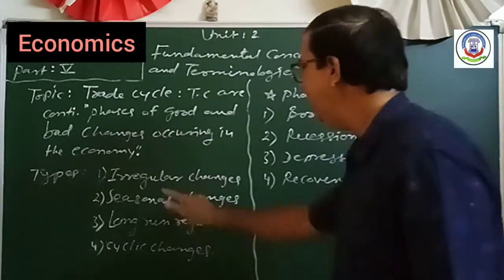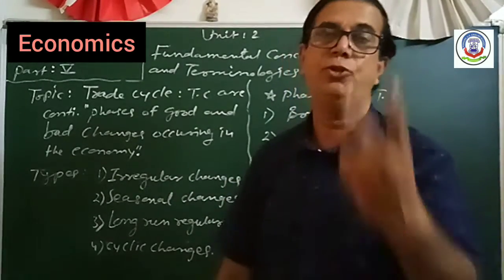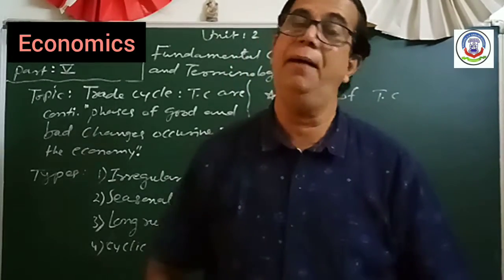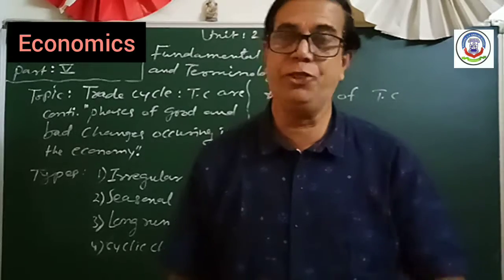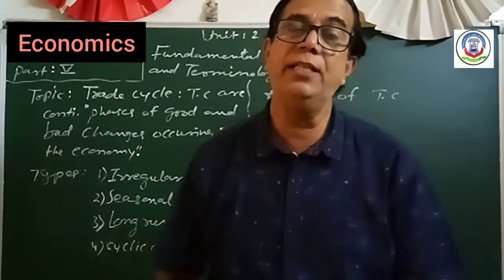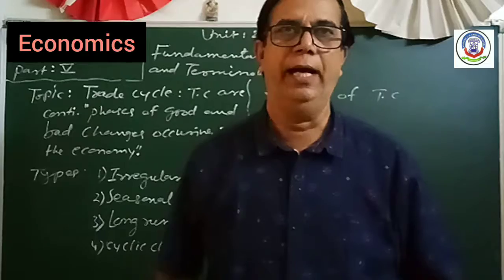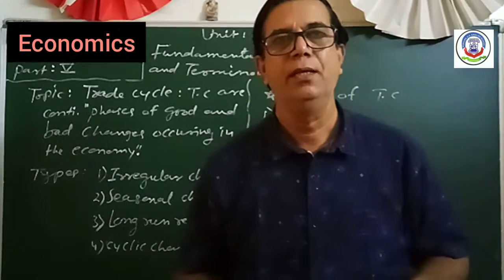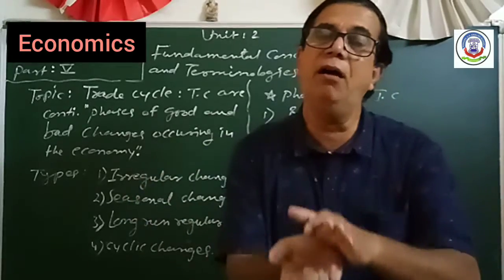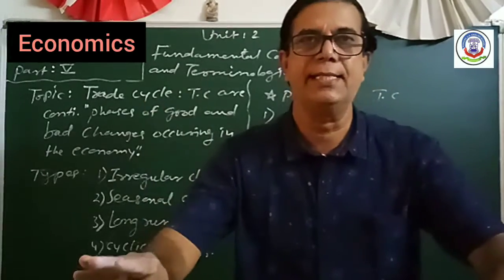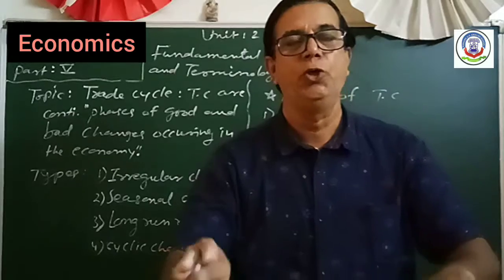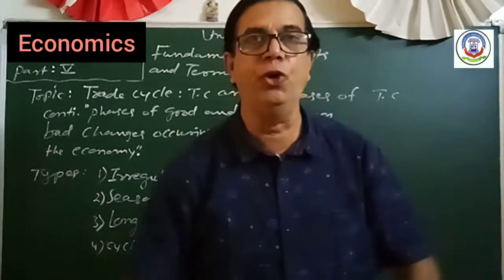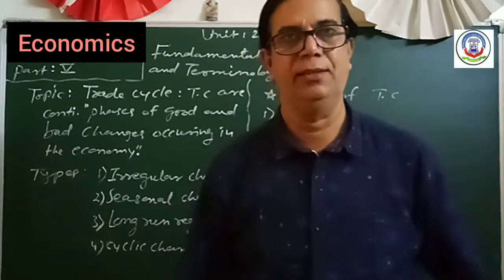Now here first, irregular changes. There are 2 types of irregular changes. One is the natural and second is the man-made. Natural, that means suppose there is a heavy rain and because of that there is a situation of flood, then the demand of goods is very less or low. So this type of change is known as irregular changes. We don't know what will happen.